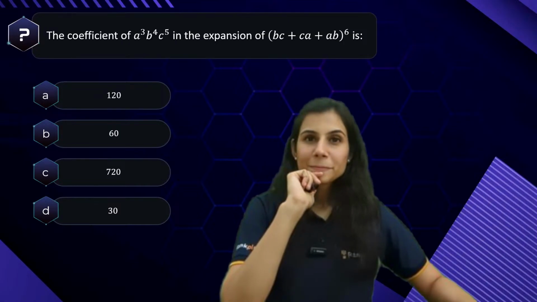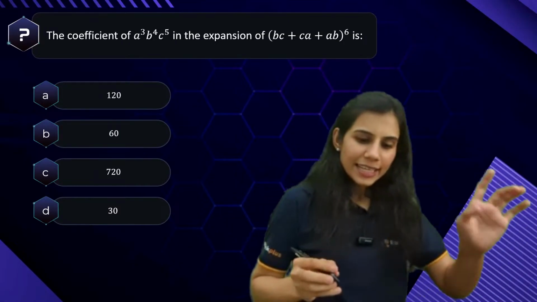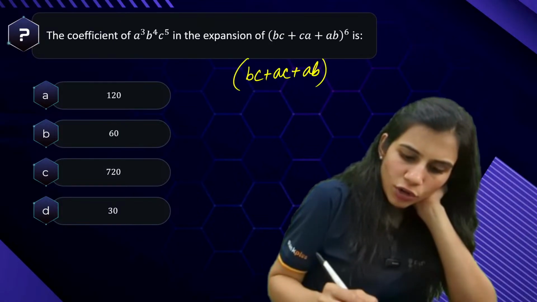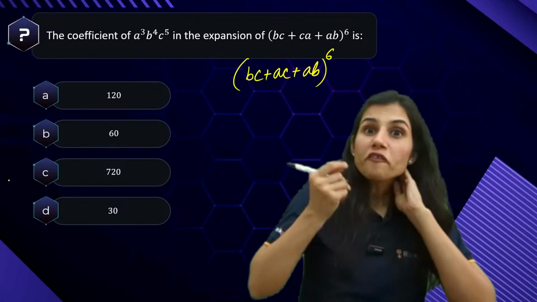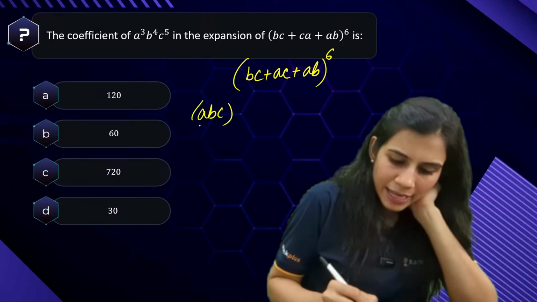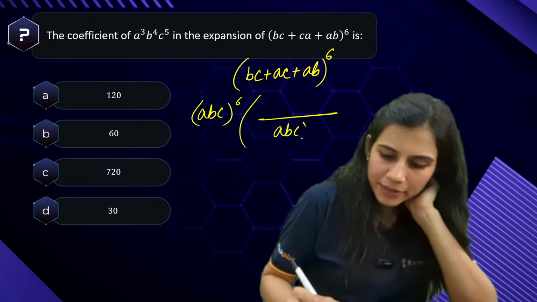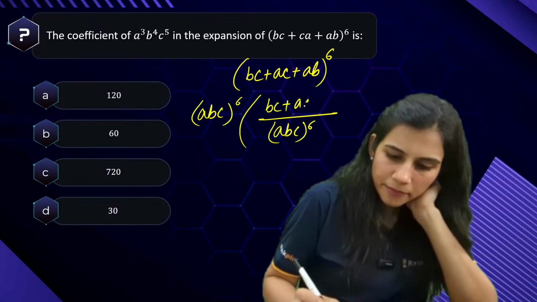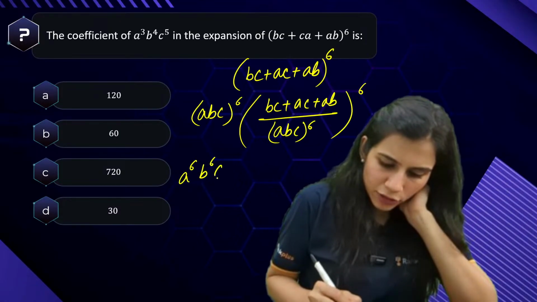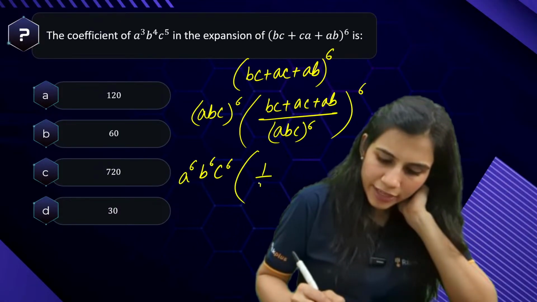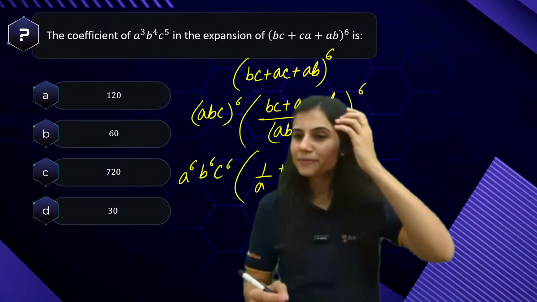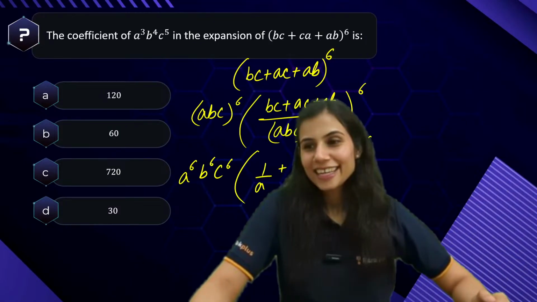Tell me, how exactly will you proceed with this question? See, you have (BC plus AC plus AB) whole to the power 6. The obvious step that should strike your head is to multiply by ABC to the power 6 and divide by ABC to the power 6. Why? Because you will get A to the power 6, B to the power 6, C to the power 6 outside, and here you will get (1 upon A plus 1 upon B plus 1 upon C) whole to the power 6. Very good.